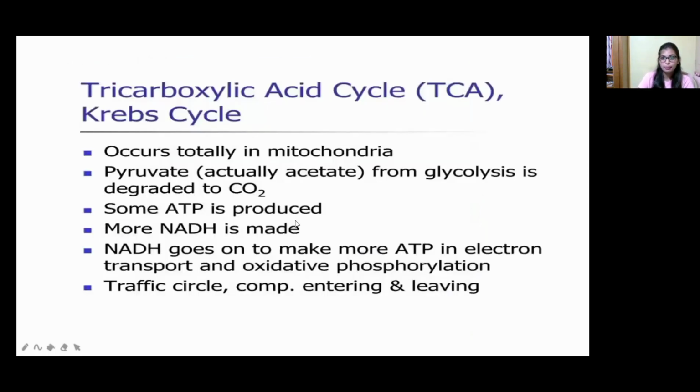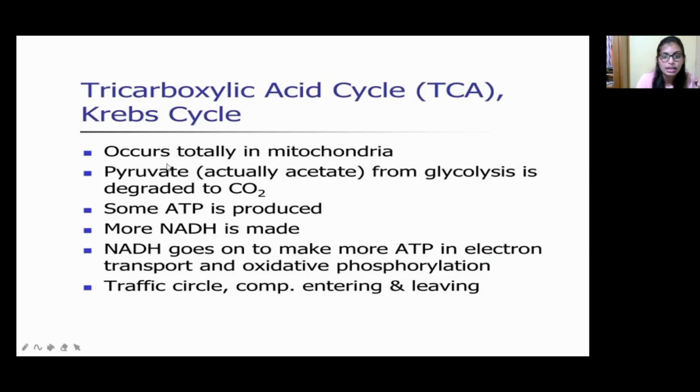Now, other than the correct option, they have given the TCA cycle also. TCA is nothing but the tricarboxylic acid cycle. This is also called the Krebs cycle. Where does it occur? It occurs totally in the mitochondria. After glycolysis, what is the end product of glycolysis? Pyruvate, right? The next stage is that it enters the mitochondria, because glycolysis does not happen in the mitochondria. It occurs in the cytosol. The pyruvate end product is converted into acetyl-CoA and enters the mitochondria to perform the TCA cycle.